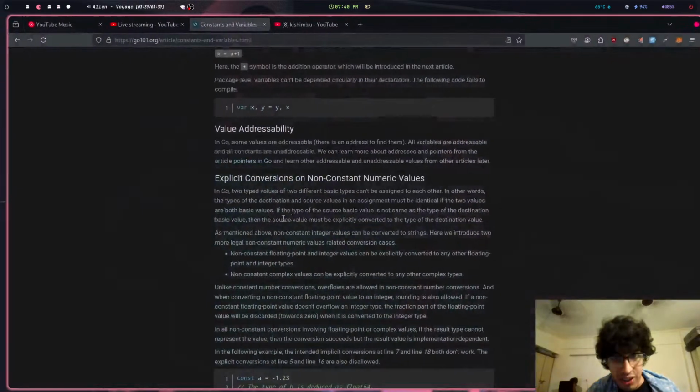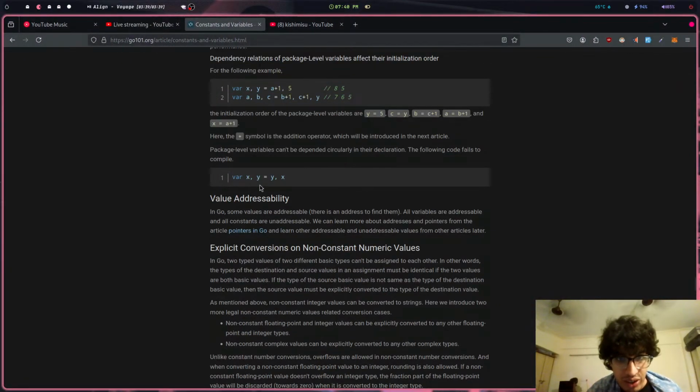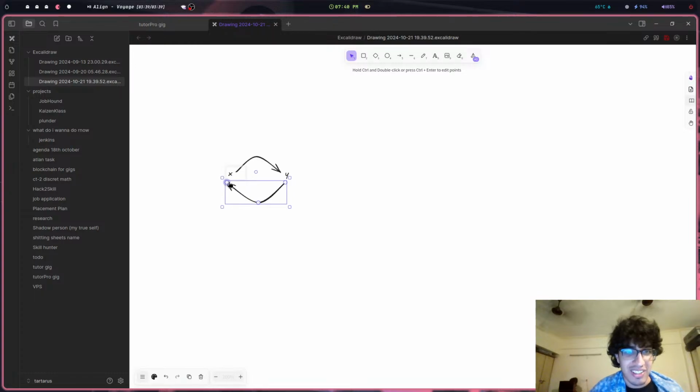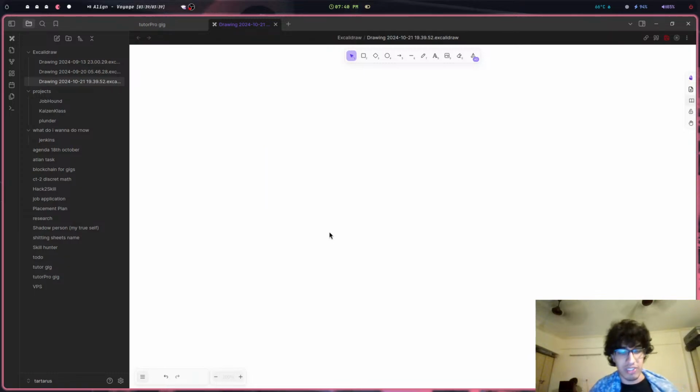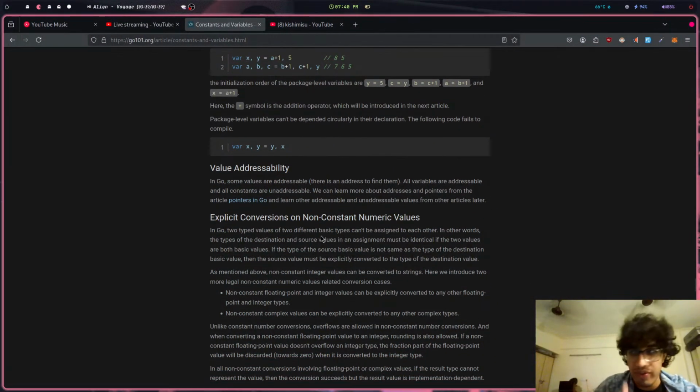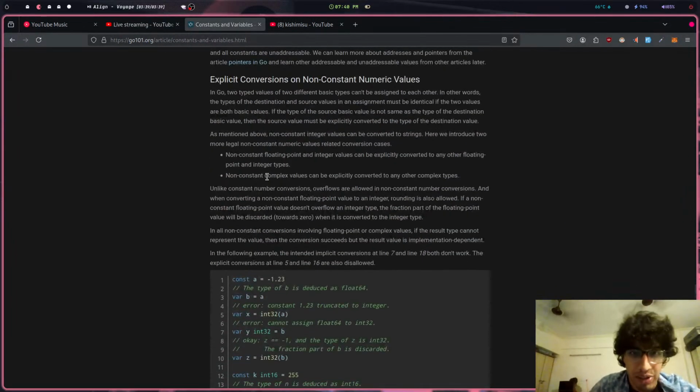So x equals y, but then y equals x. And you compile it and it says, no, you're not doing that. We don't handle that here. It's a recursive dependency, so it's like, nah, that's not happening.